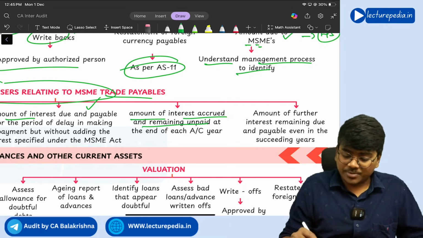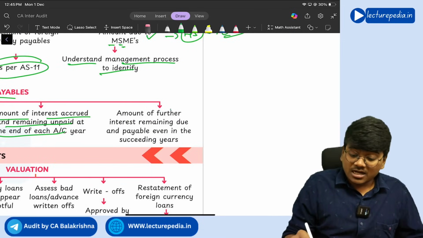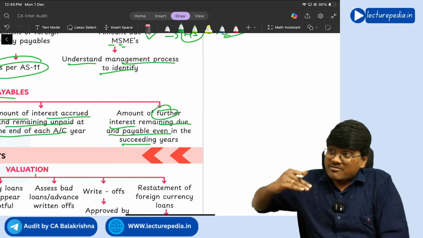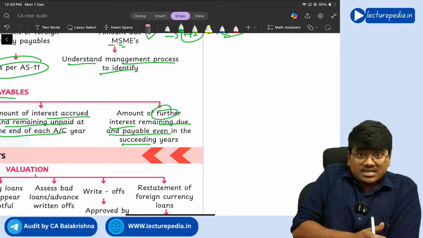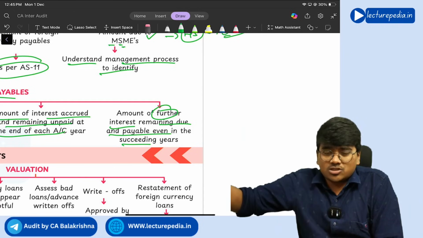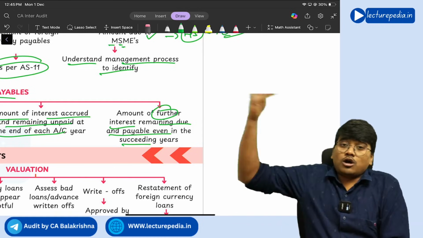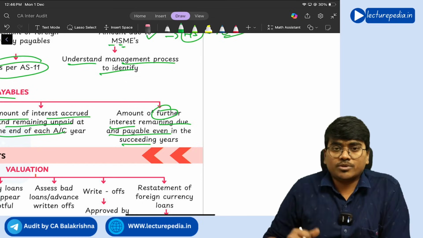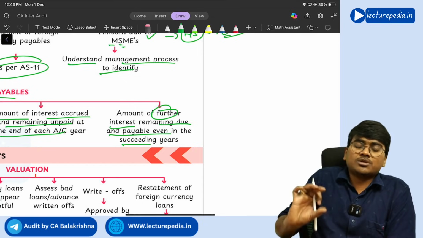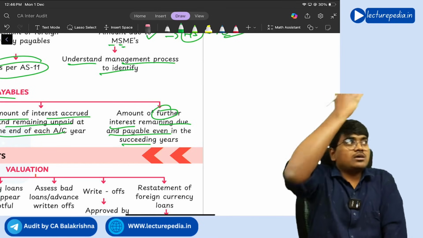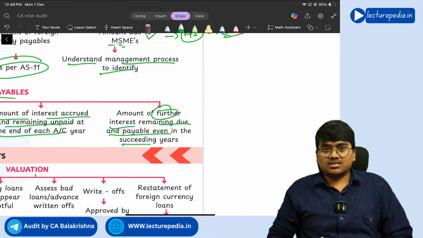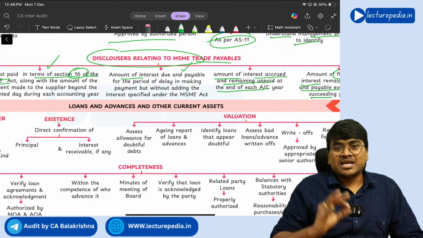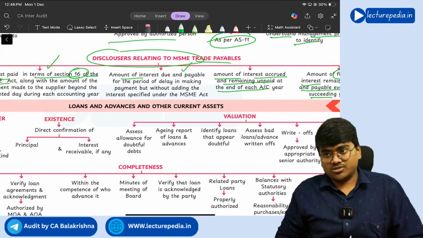and the amount of interest accrued and remaining unpaid at the end of each accounting year, and further interest remaining due and payable even in the succeeding years. See, not only for the current year, even in the upcoming years also, if this interest you have not paid, that should be shown in the succeeding years also. You need to disclose that this much amount of interest is outstanding from the past 2 years or 1 year or 3 years. Getting it? Yes. So these are the disclosures that you will make with respect to MSME trade payables.